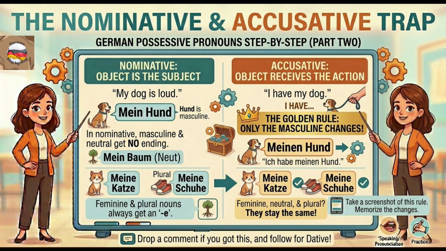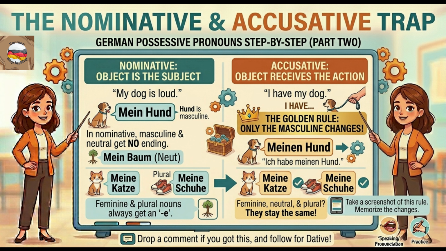Part 2 of Mastering German Possessive Pronouns. You have your base word, like mein. Now, what ending do you put on it? It depends on gender and case. Let's look at the nominative, when your object is the subject.